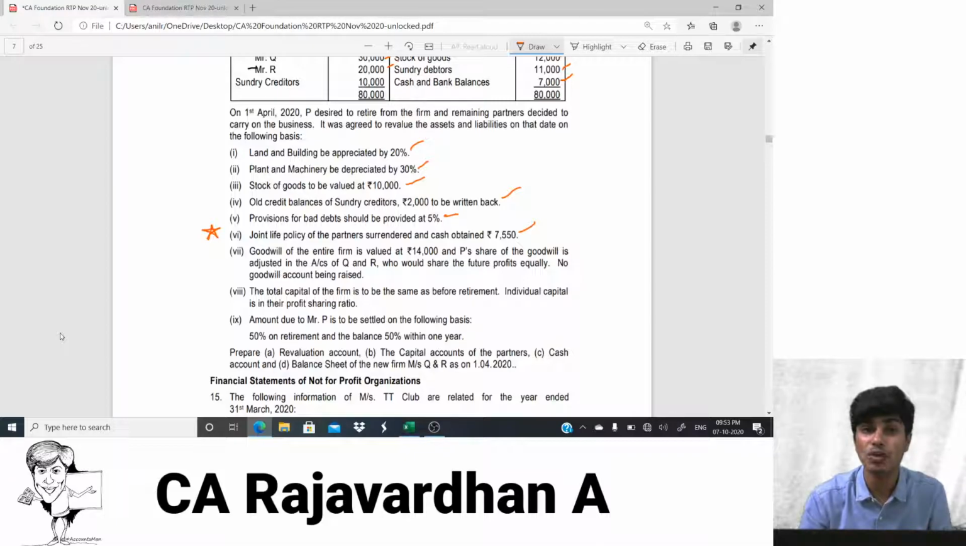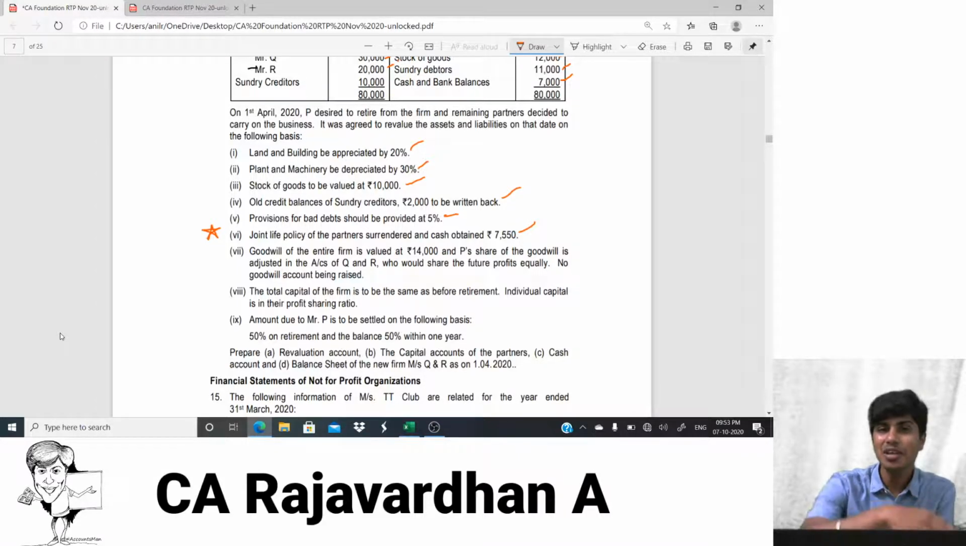So what is the value of the goodwill? 14,000. You need to be thankful to ICI. They didn't basically give you profits and number of years' purchase and then ask you to compute goodwill. They straight away gave the goodwill as 14,000. Okay. Now what is happening? P's share of goodwill is to be adjusted by the accounts of Q and R.